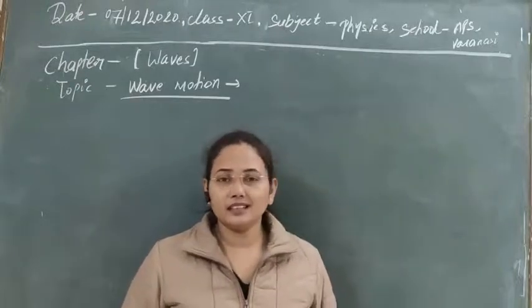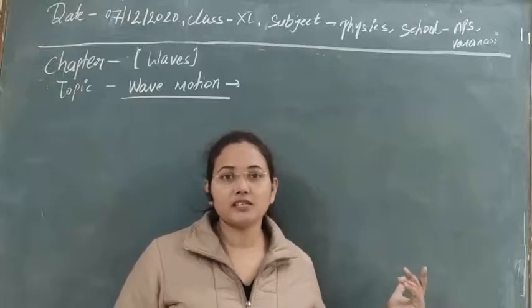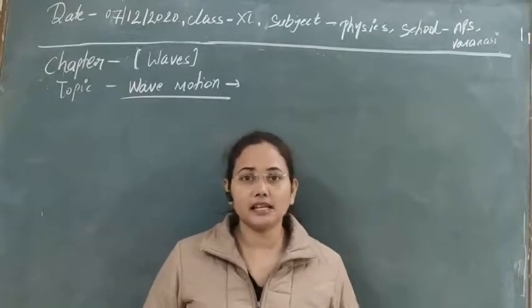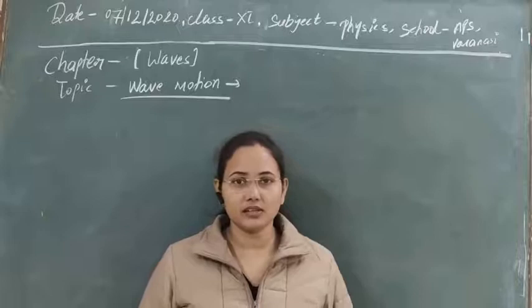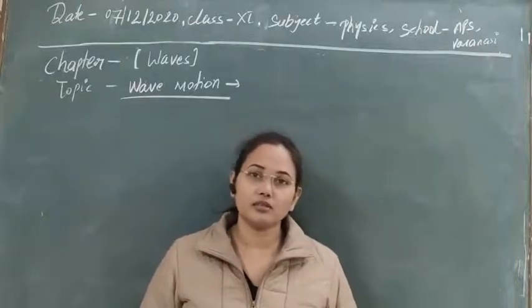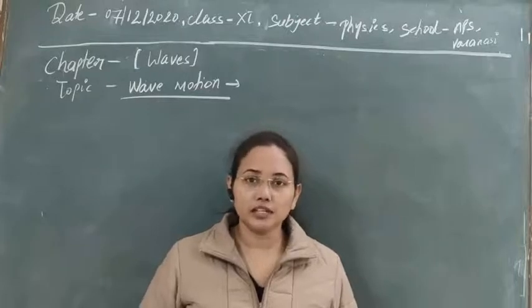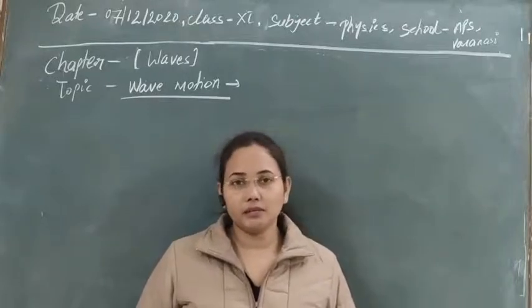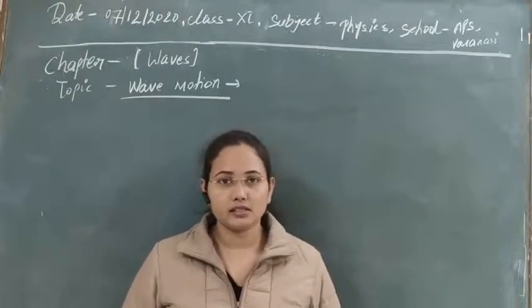So in case of this displacement equation, we will represent it by a sine or cosine function. That's why in a harmonic wave, we use a sine or cosine function to show the displacement of the wave after some time interval or after some distance.